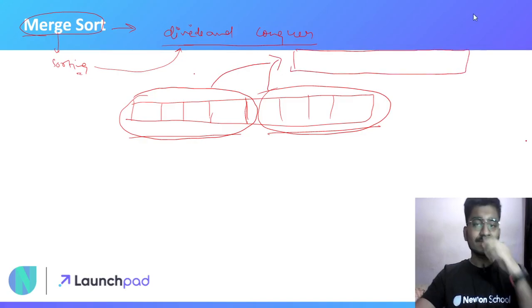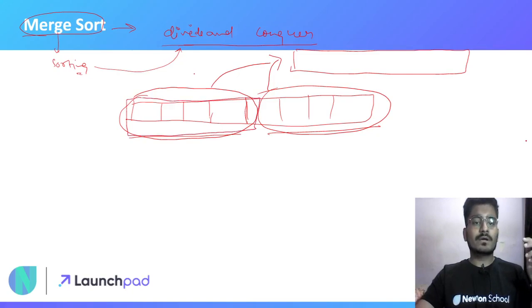Fine. Now to sort this one single left subarray, what we have to do is we can again divide it into two smaller subarrays.